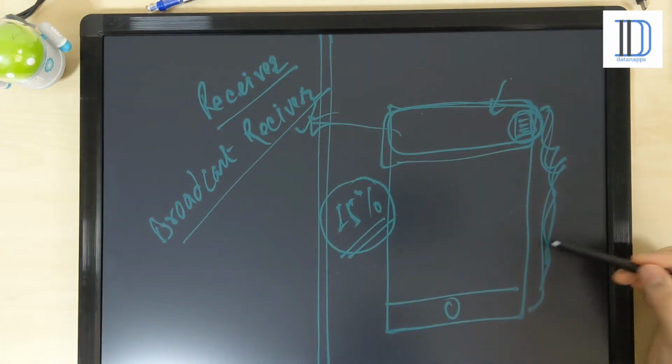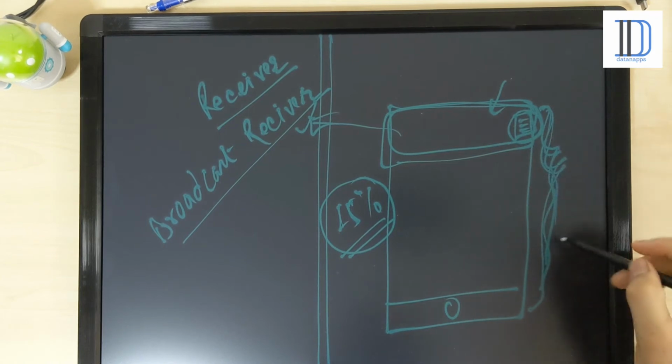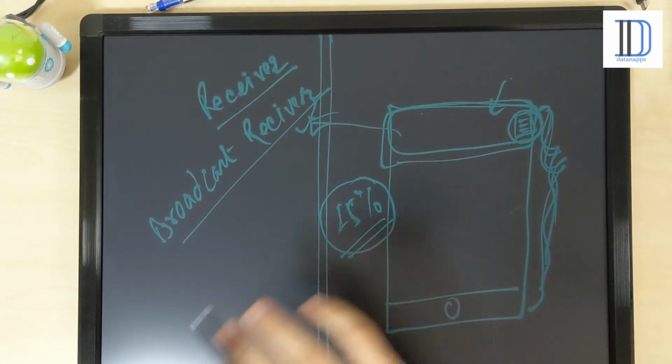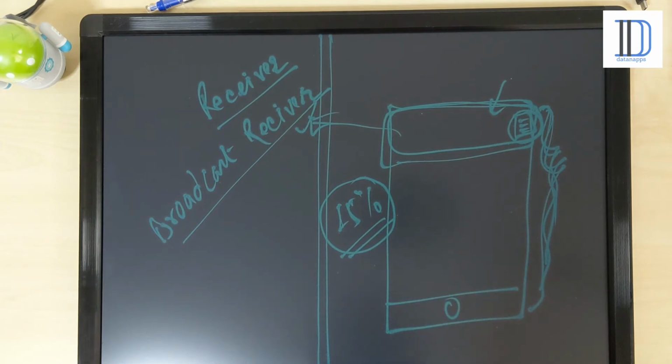So the receiver is one of the Android components that receives all events in our mobile. This is all about the broadcast receiver.